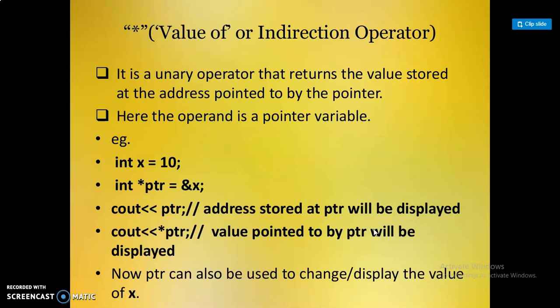It is a unary operator that returns the value stored at the address pointed to by the pointer. Here the operand is a pointer variable. For example, int x equal to 10, int star PTR equal to ampersand x. The first one returns the address stored at the PTR, which will be displayed. The second one, while using the asterisk prior to the pointer, cout star PTR, the value pointed to by the pointer will be displayed. Now PTR can also be used to display the value of x.